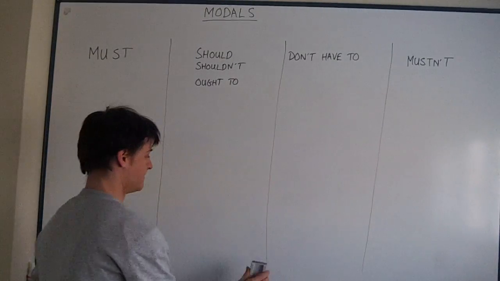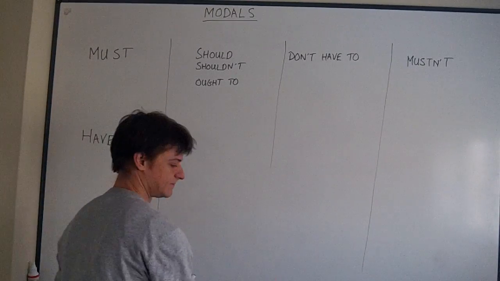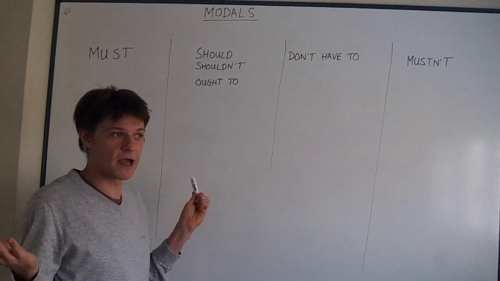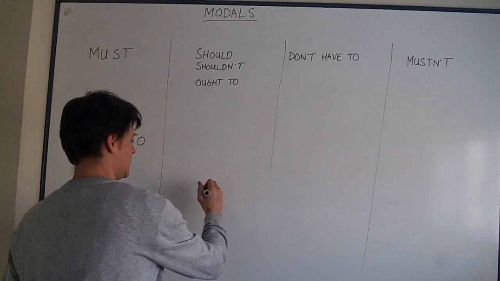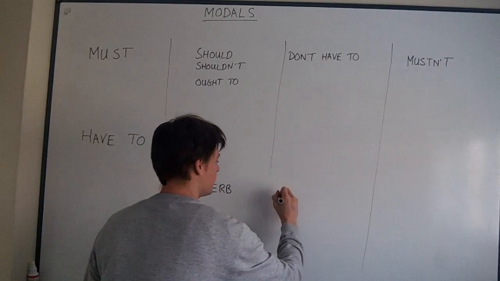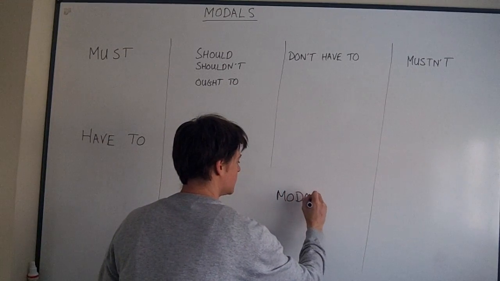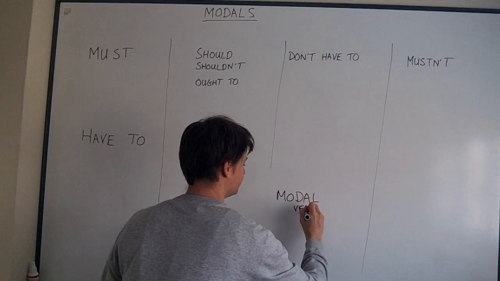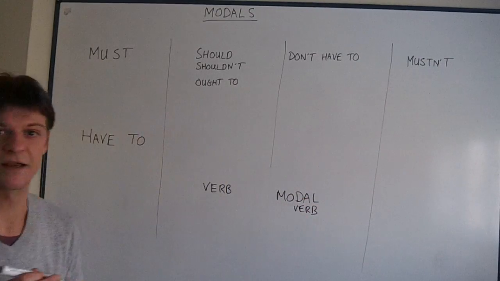A modal verb is a special verb. Why is it special? Let's compare it to other verbs. Okay, let's compare.